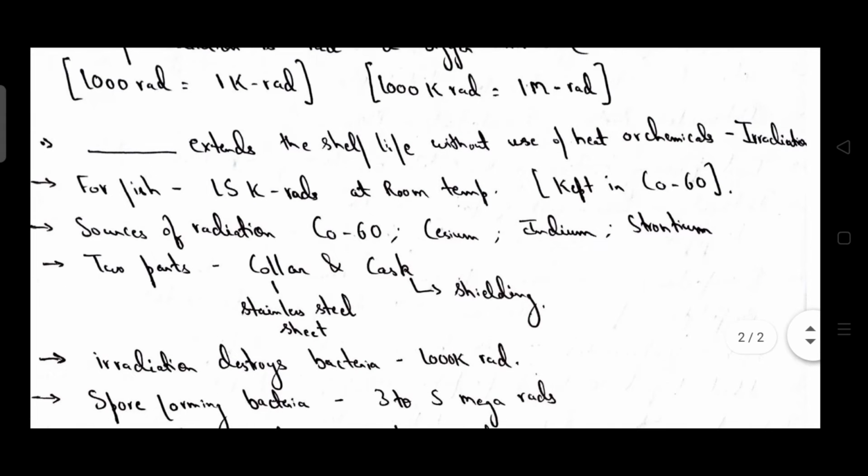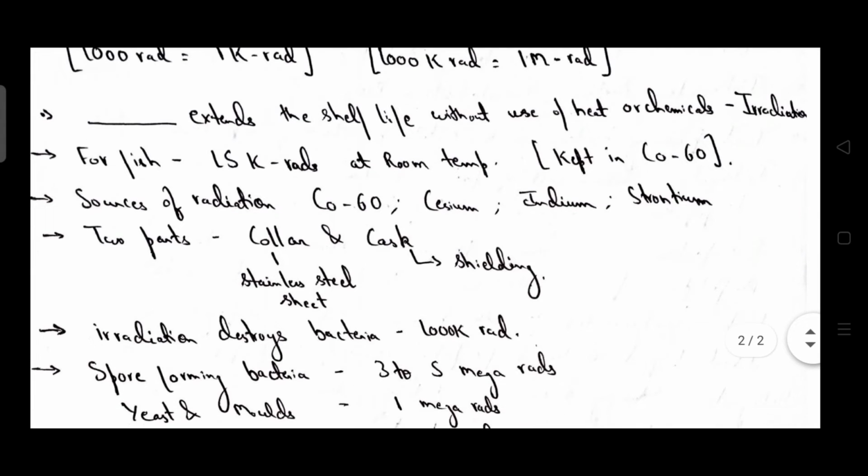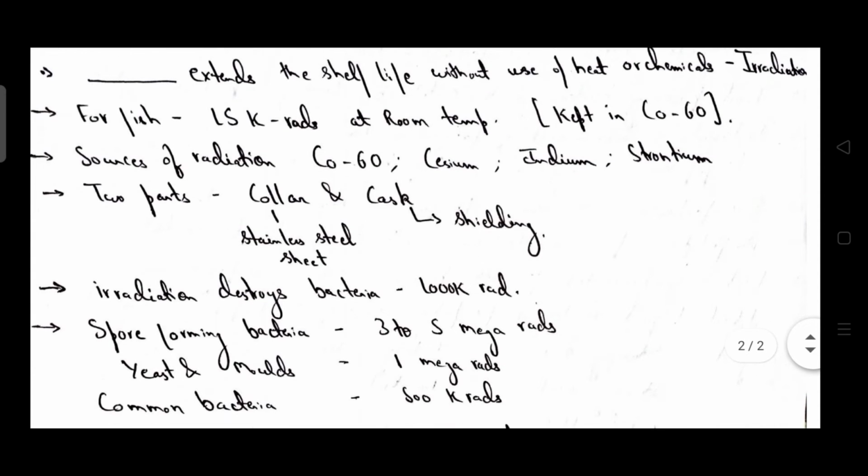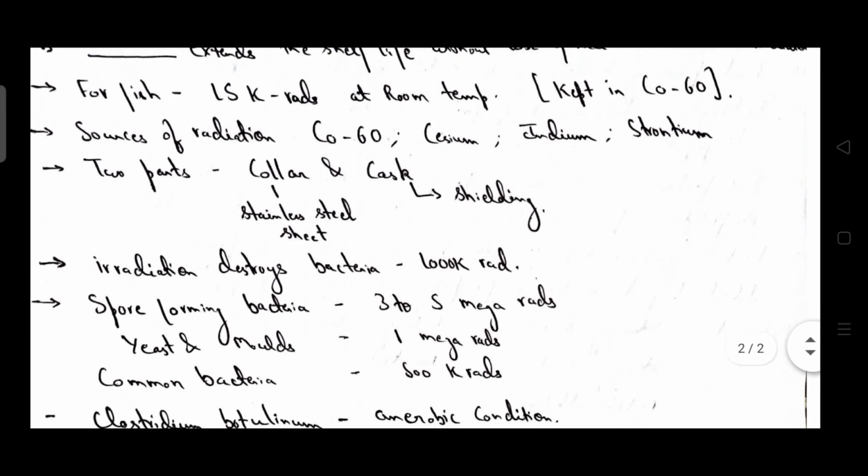For fish, 15 kilorad at room temperature is sufficient and it is kept in cobalt 60. Source of radiation is cobalt 60, cesium, indium and strontium. Two parts, collar and cask. Collar is basically stainless steel sheet and cask is shielding. Any kind of material used for the shielding will come under cask.